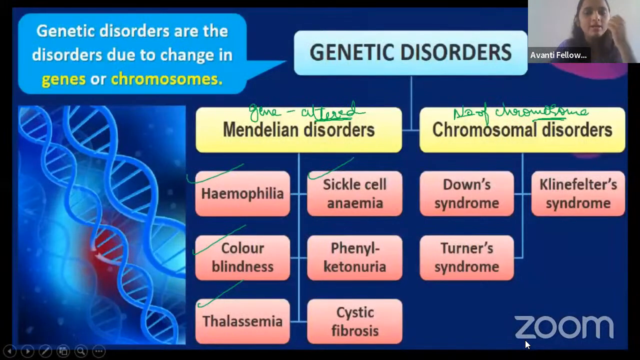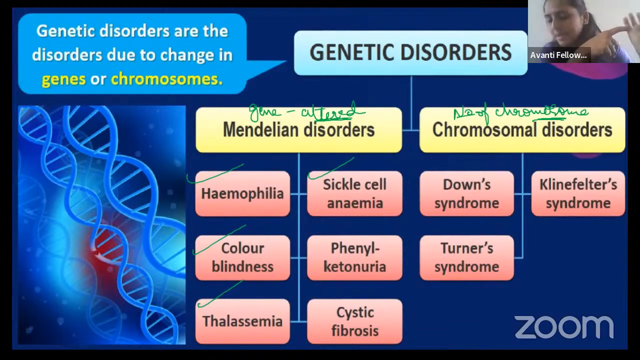Okay, guys. Then coming to genetic disorders. There are Mendelian disorders and non-Mendelian disorders, right? For example, hemophilia, color blindness, beta thalassemia, sickle cell anemia, phenylketonuria, and cystic fibrosis. These are all Mendelian disorders, guys. These come due to mutation of the DNA. Always remember, mutation of the DNA.